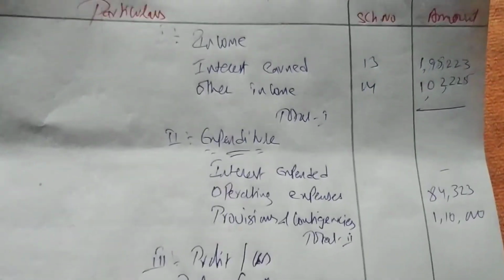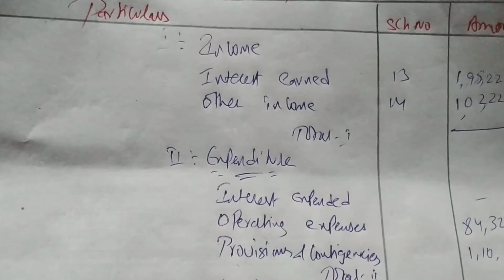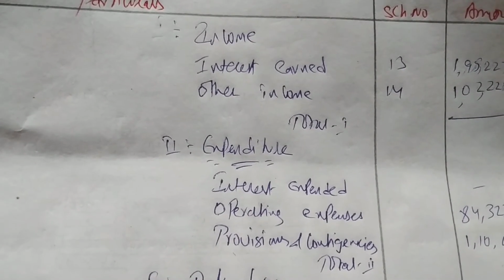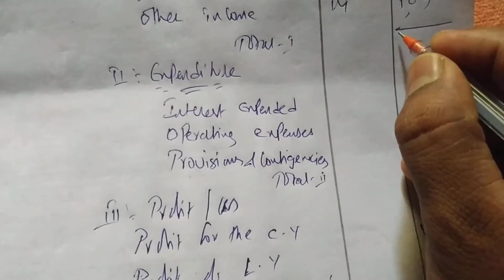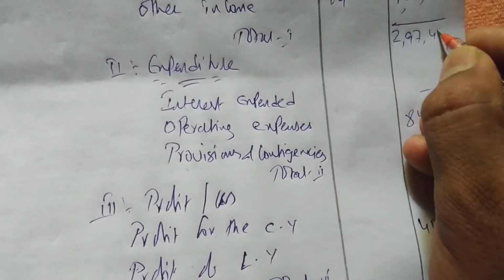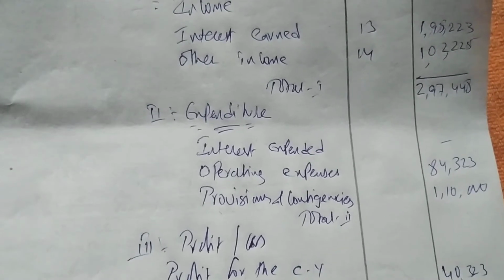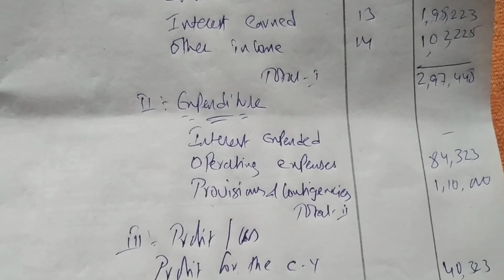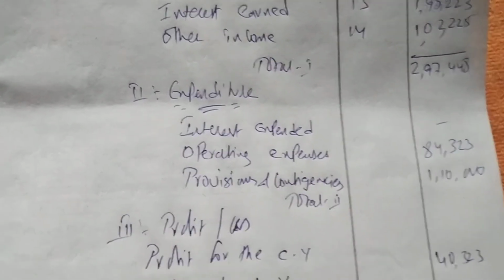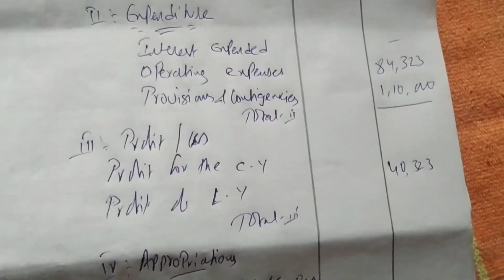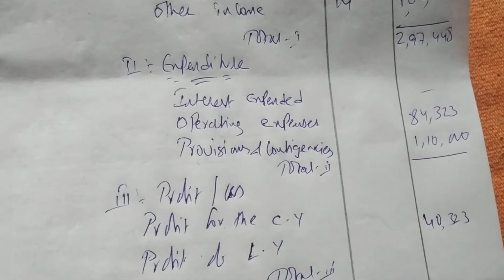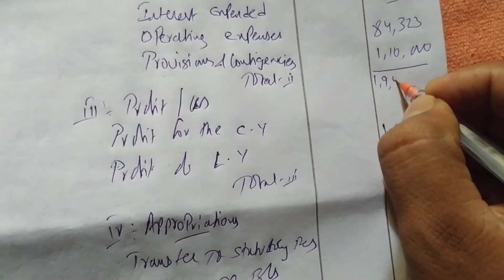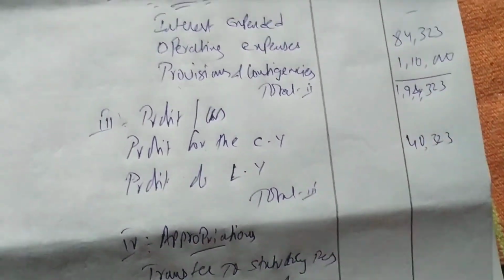Now we have to add the income. 1,95,223 plus 1,02,225 gives 2,97,448. Now the total of expenditure: 84,323 plus 1,10,000 gives 1,94,323.